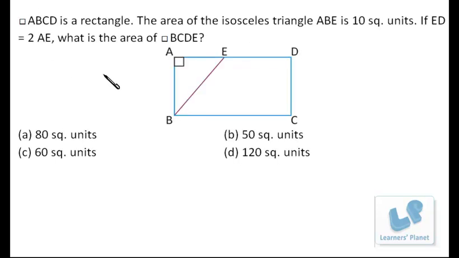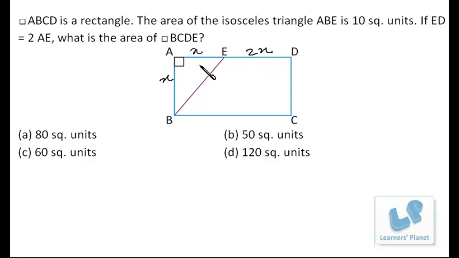Now we have a question on geometry. ABCD is a rectangle. The area of isosceles triangle ABE is 10 square units. If ED is equal to 2AE, what is the area of BCDE? Now, since this triangle is an isosceles triangle, we can assume the lengths to be the same. So AE is x and AB is also x. Now, if AE is x, then ED will be 2x, since ED is twice AE.